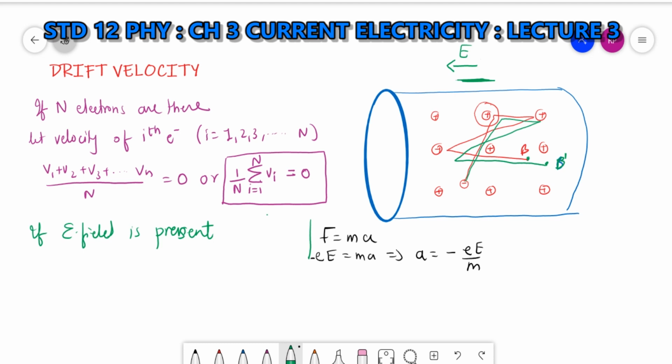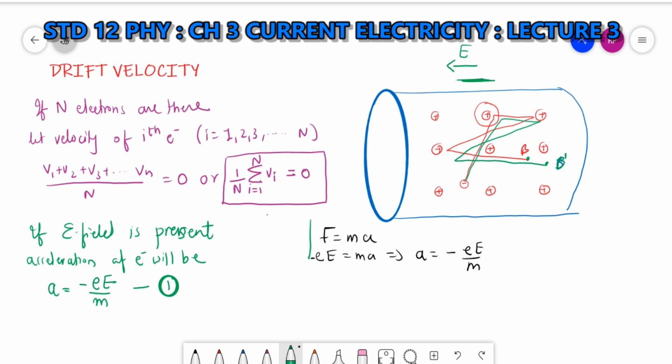So the acceleration of the electron will be a equal to minus eE by m. This will be the acceleration of the electron. Let's name this equation 1.